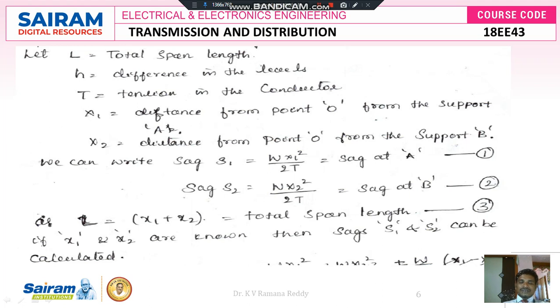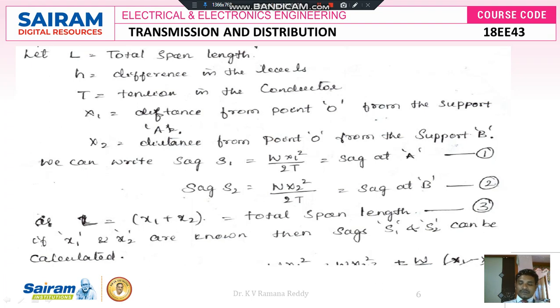S1 is the sag which exists between terminal support A and point O. Therefore, we can write the mathematical formula for sag S1 as W x1 square divided by 2T, for the sag at tower A. Similarly, sag S2 is W x2 square divided by 2T, which is the sag at B. If you see this common formula, sag is directly proportional to the weight of the conductor and its length, and it is inversely proportional to 2 times the tension of the conductor.